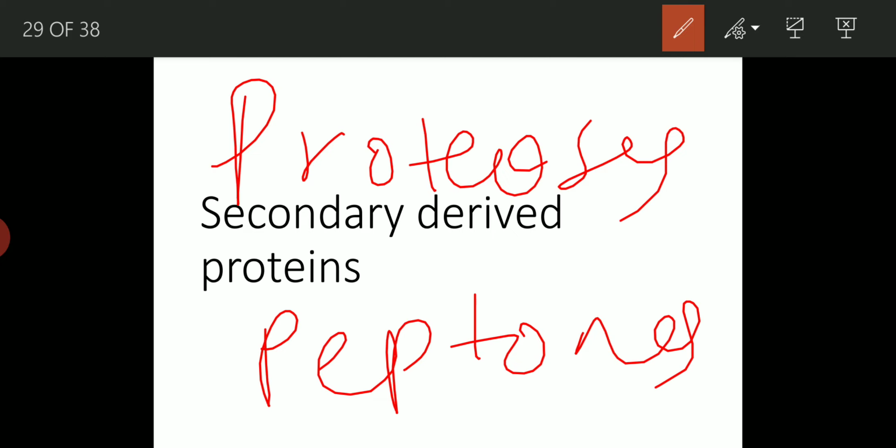Peptides, these are composed of two or more amino acids. They may be di, tri, or polypeptides. They are soluble in water and not coagulated by heat and not precipitated by salt solutions. For example, glycyl alanine and leucyl glutamic acid. So these are examples of peptides. So that's all about classification of proteins.